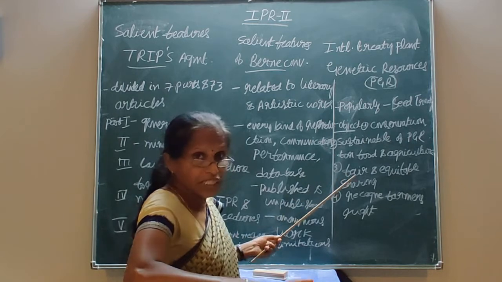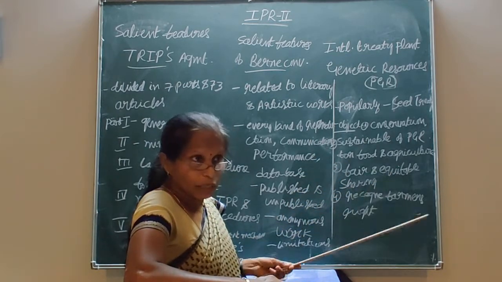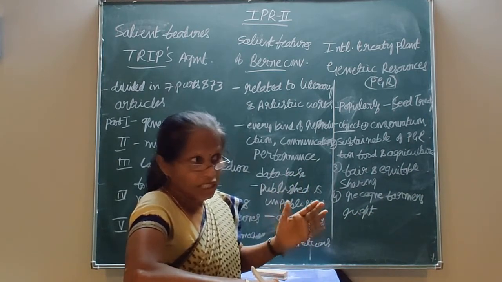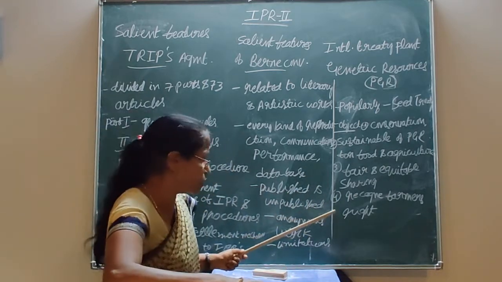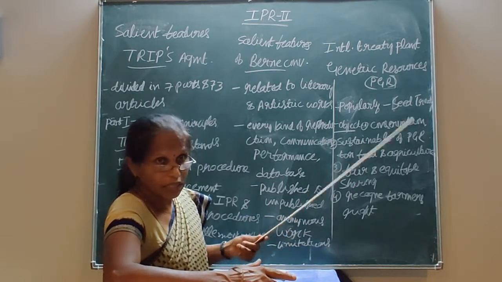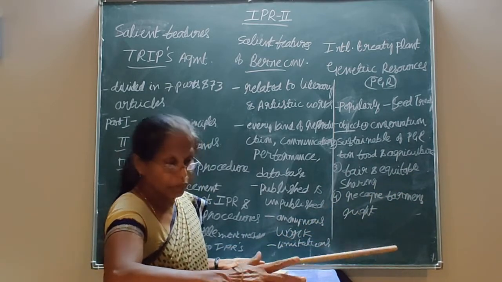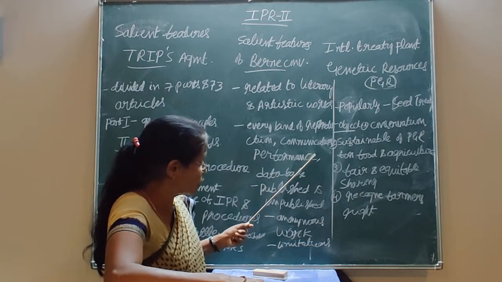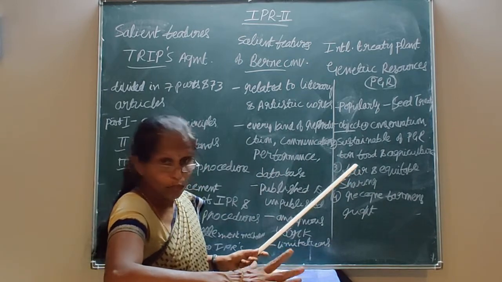The next one is that he has moral rights. His moral rights mean he can prevent others from making use of that work for mutilation or for damaging it. Then, economic rights: he can exploit the work through a license. He can give license rights to others, and he can commercially exploit it, or make use of the work himself. In copyright, the rights are not in a single right, but it is a bundle of rights.